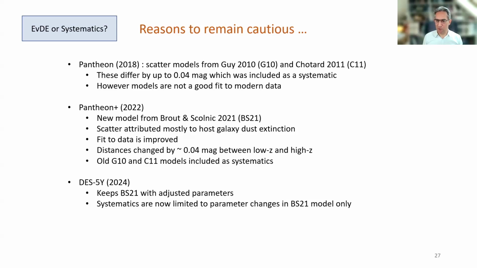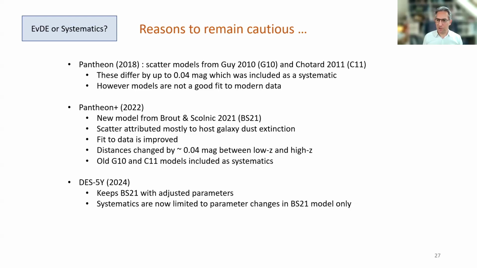However, those 2010 models are not a good fit to modern data, and a new model was proposed by Brout and Scolnic in 2021, which attributes the majority of supernova intrinsic scatter to host galaxy dust extinction. That is how the light of a supernova makes its way out of its host galaxy. Now, that does improve the fit to the data, but also resulted in a change of about 0.04 magnitudes between low Z and high Z from the old 2010 vintage models.